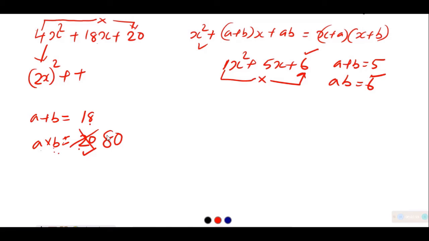That means we are learning that we should multiply the coefficient of x square with the constant, so that will be the product AB. In that case, we should get numbers whose product is equal to 80 and whose sum is equal to 18. And the simple method of finding them is again prime factorization, which you are familiar with.